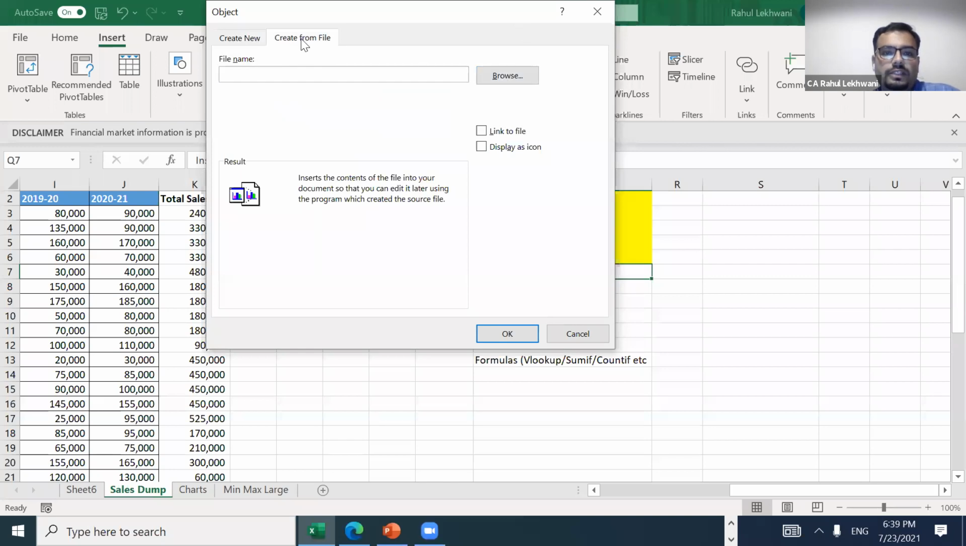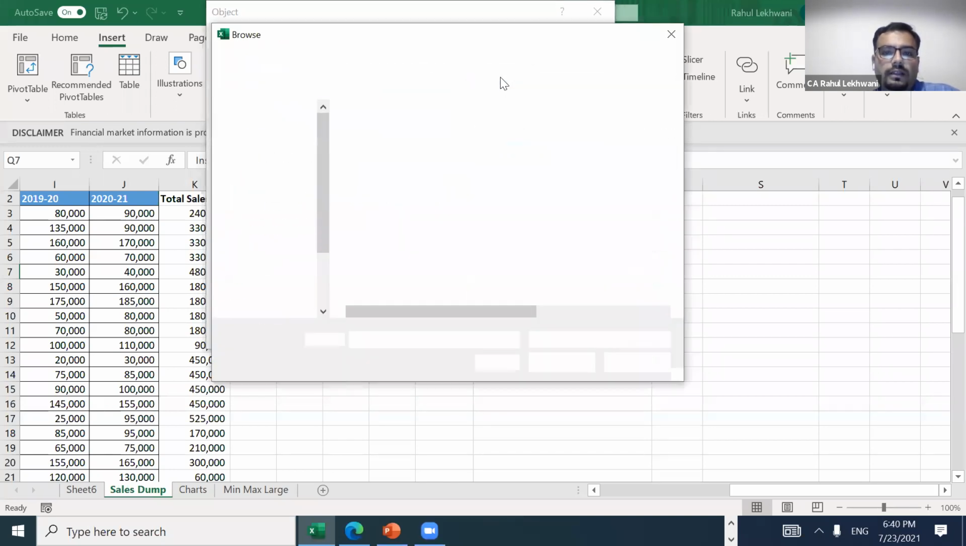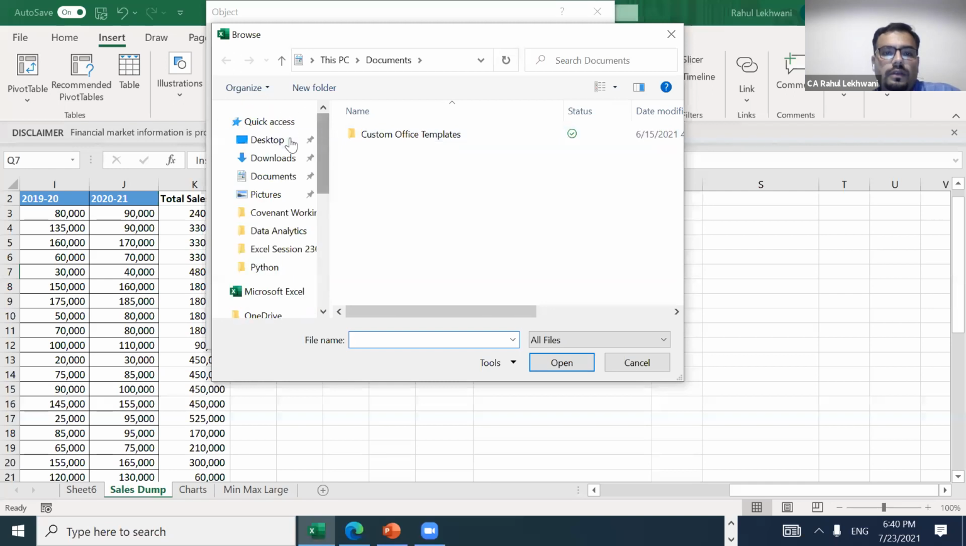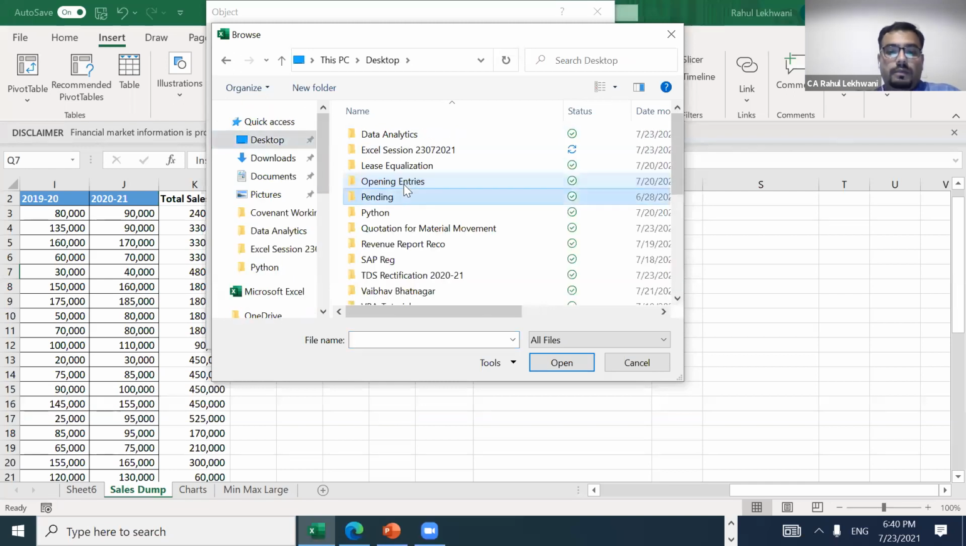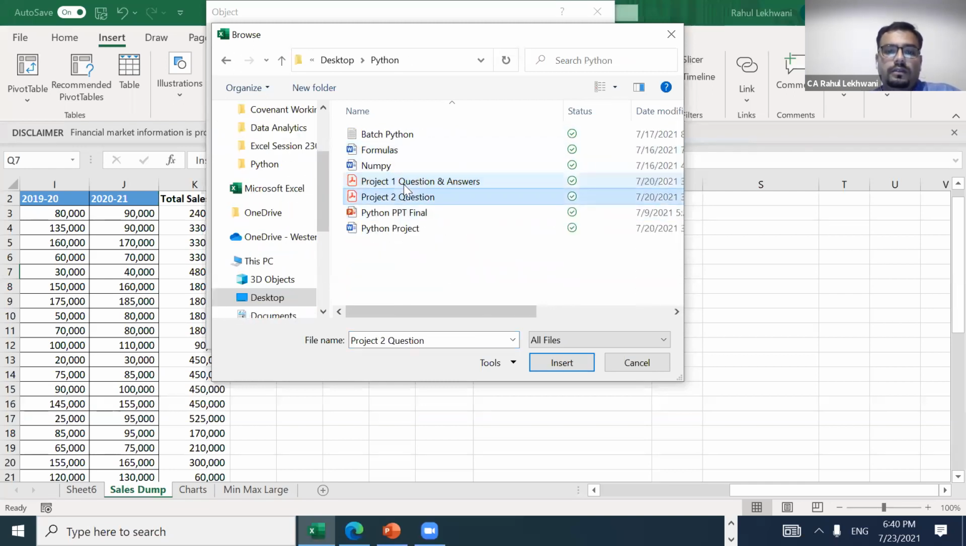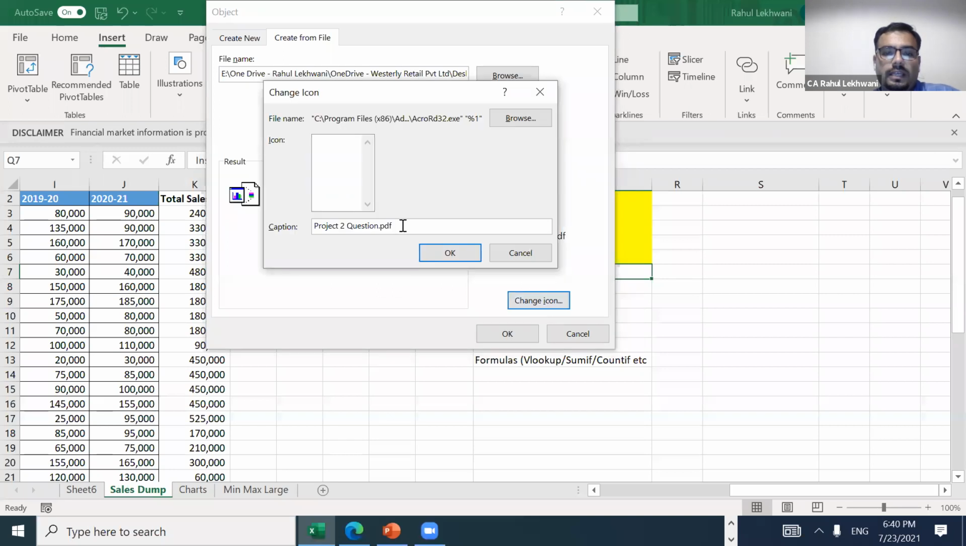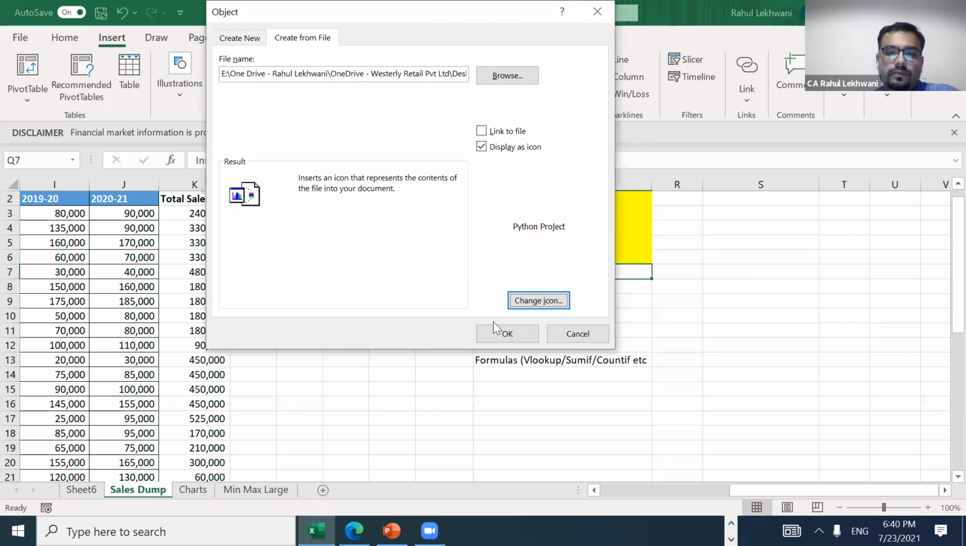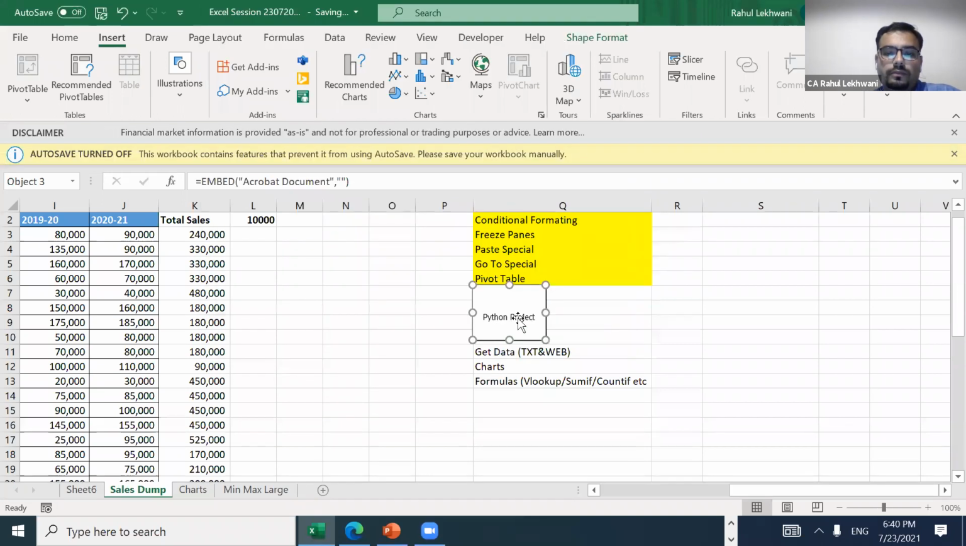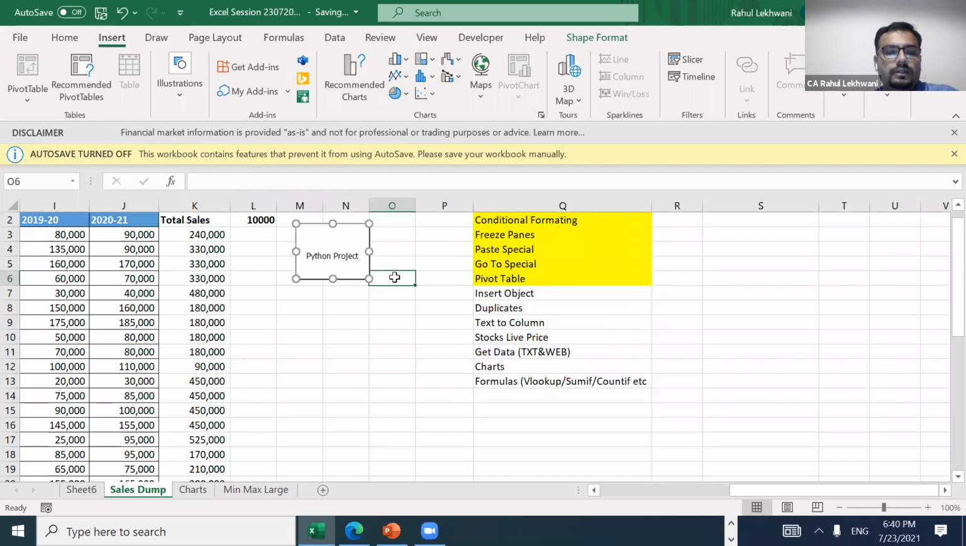Okay. So just go on to create from file, browse, and then maybe Python, and then project 2, and then display as icon. For project 2, just change the name to whatever name you want, like Python project. Press OK. See, this has come, right?